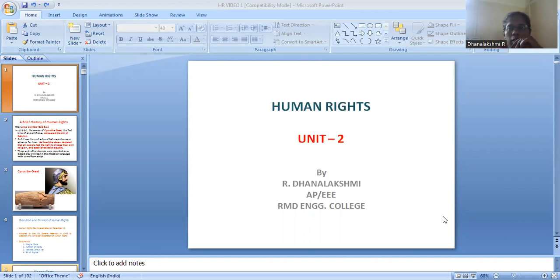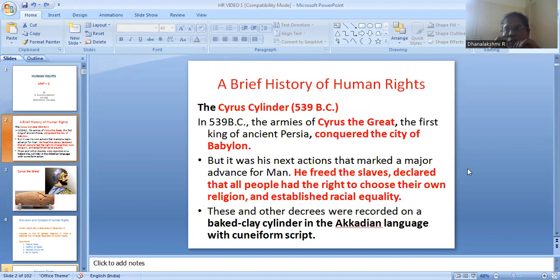In this session, I would like to discuss human rights. In Unit 2, we were learning about the important documents of human rights. Before starting with the important documents, we have four major documents for human rights. But before that, let us have a brief history of human rights.